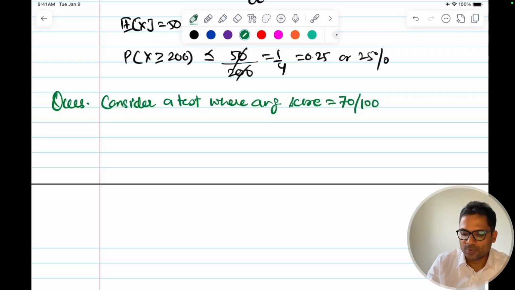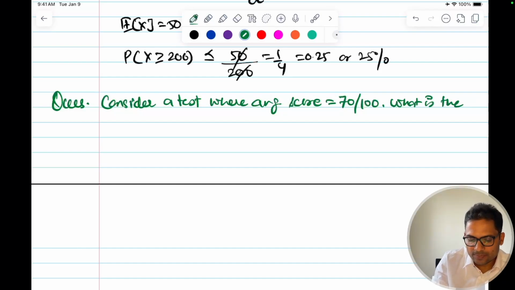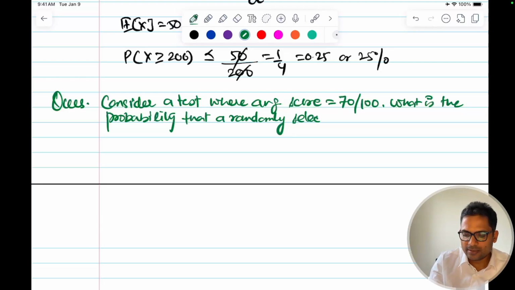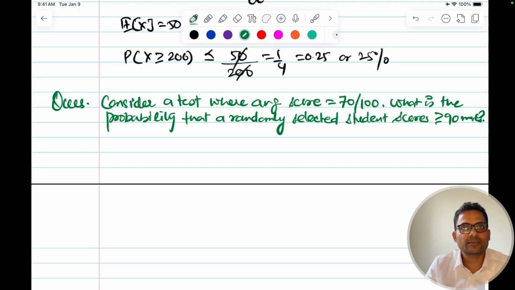My question is, what is the probability that a randomly selected student scores greater than or equal to 90 marks in the same test? You have to find this.